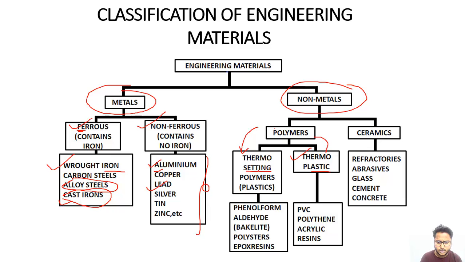Examples of thermosetting polymers are phenol formaldehyde, which is known as bakelite, polyester, and epoxy resins. Examples of thermoplastics are PVC, meaning polyvinyl chloride, polyethylene, and acrylic resins. The next part of the non-metals is ceramics. Refractories, abrasives, glass, cement, and concrete are examples of ceramics.